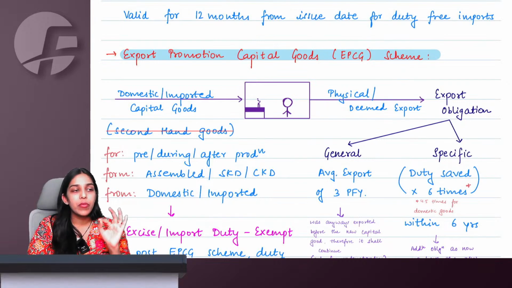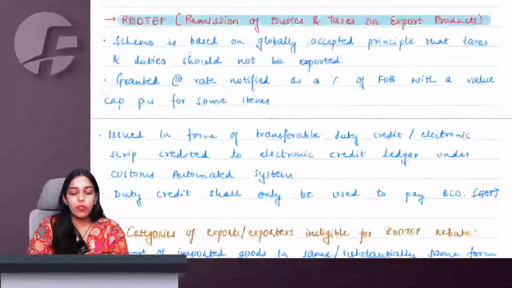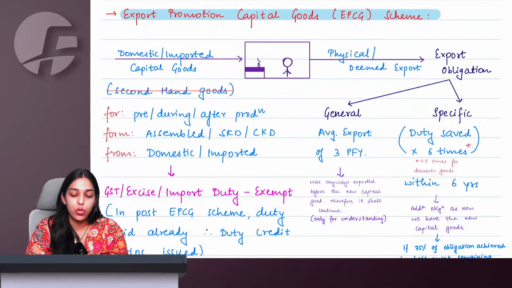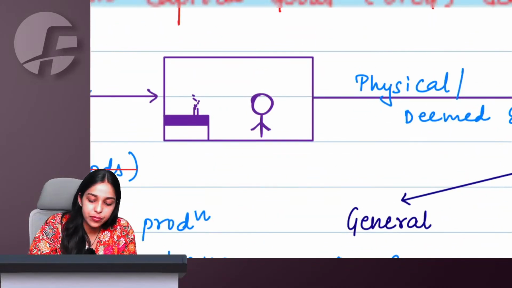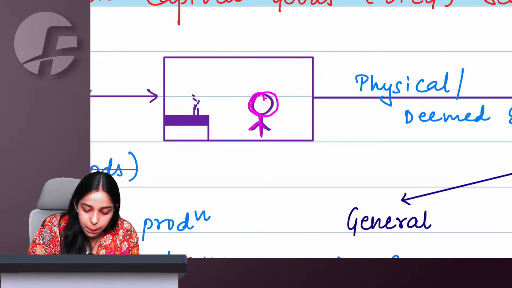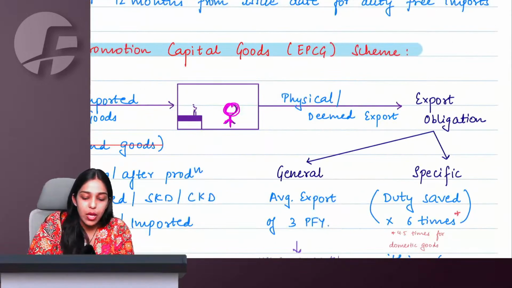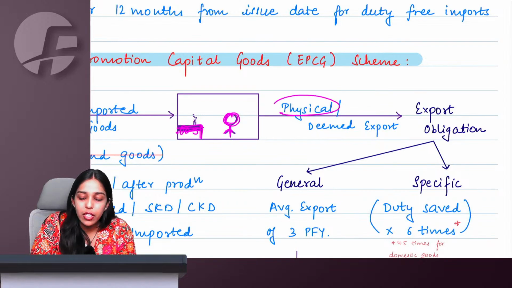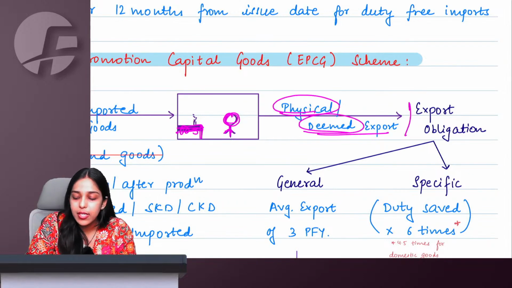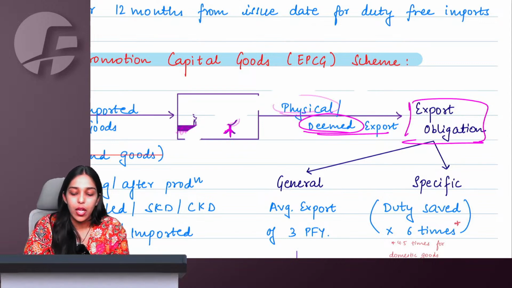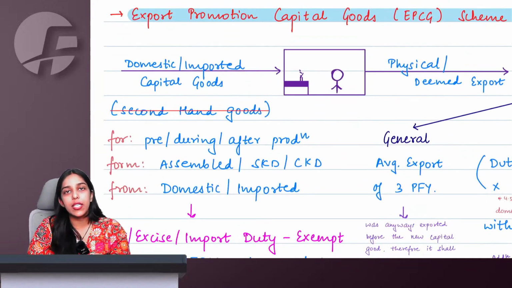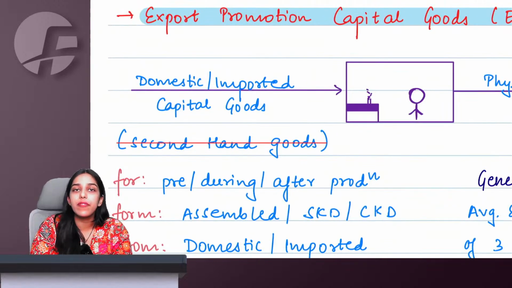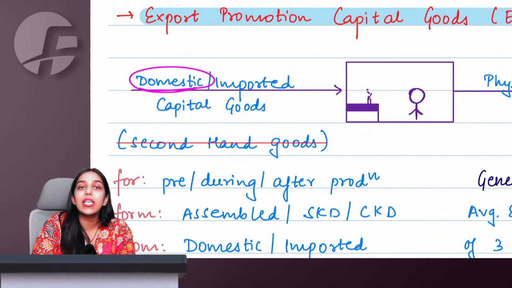Now, this is a good scheme and a lot of MCQs can be made from this scheme if ICAI wants to. Now, see, understand what happens here. Let us say this person wants to manufacture something for which he needs this machine, right? Whatever this person is manufacturing, he is going to either physically or deemed export it, and that is the export obligation, of course, that you need to fulfill. Okay, but now to manufacture calculators, I need a machine. I have two options available with me. I can either domestically purchase the machine or I can even import the machine.